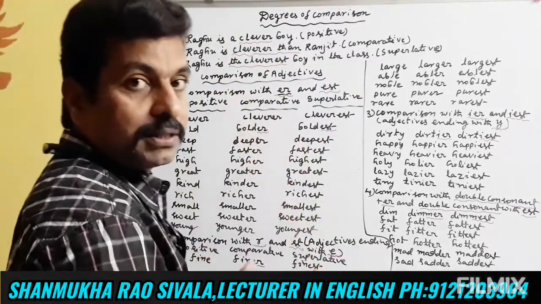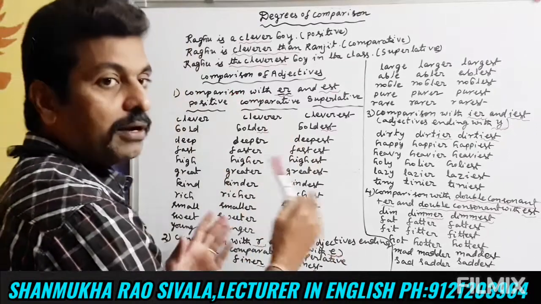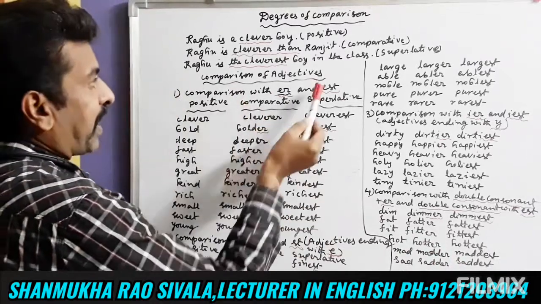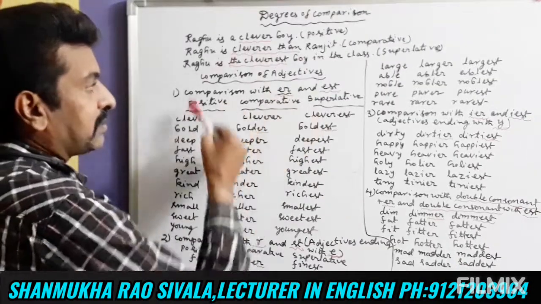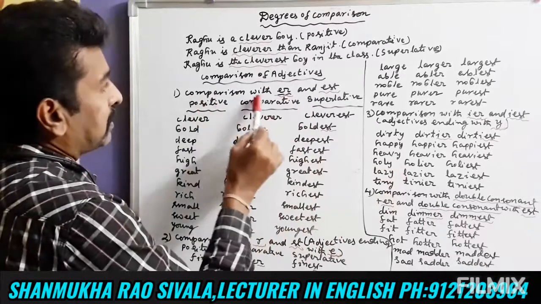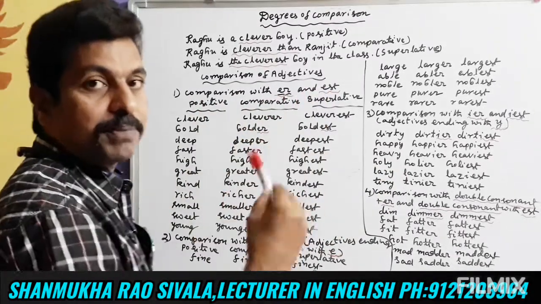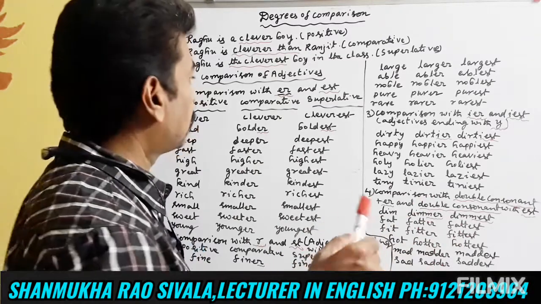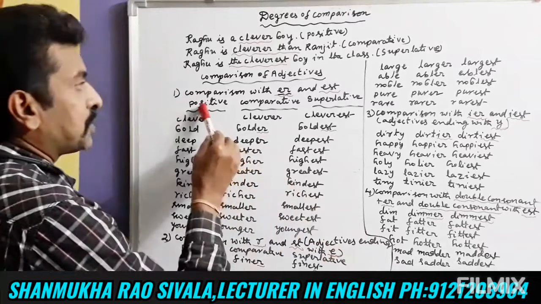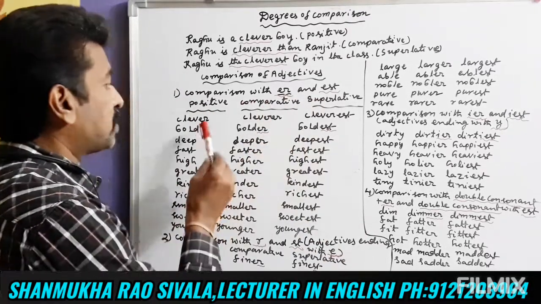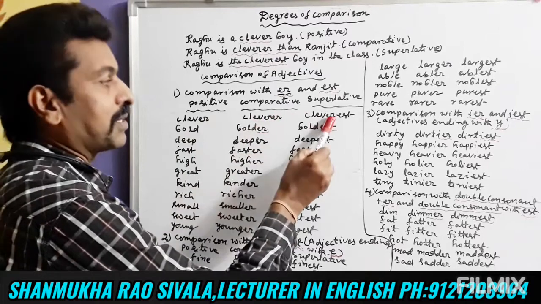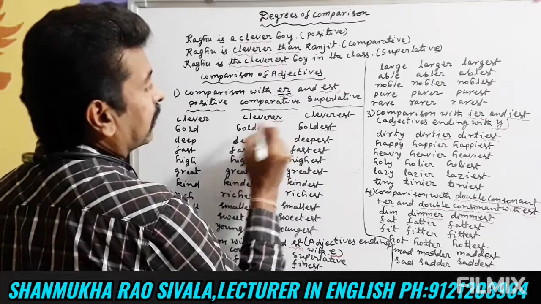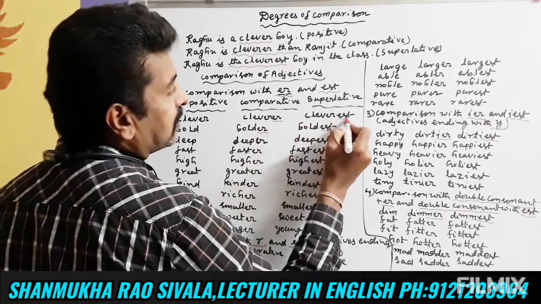So before starting the degrees, let us see how the adjectives change their form. Comparison of adjectives, we should learn these things first. First, comparison with ER and EST. In comparative degree, ER will be added and in superlative, EST will be added. Positive, comparative, superlative: clever, cleverer, cleverest. ER is added, here EST is added.